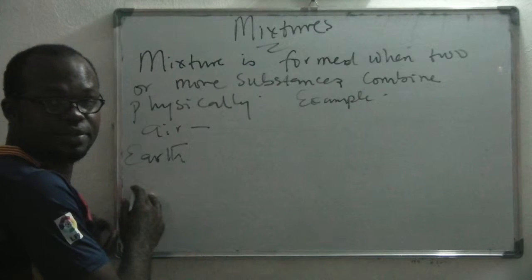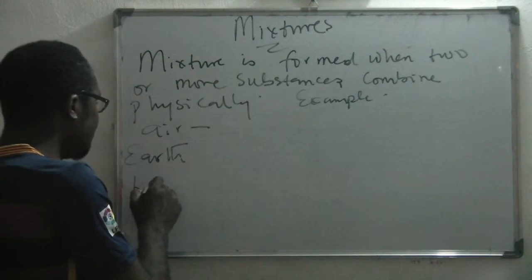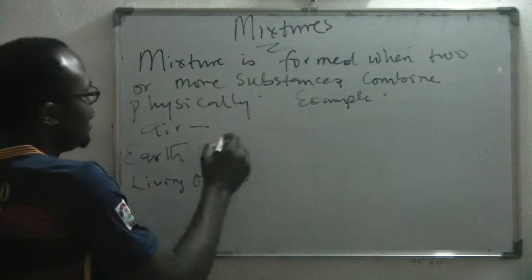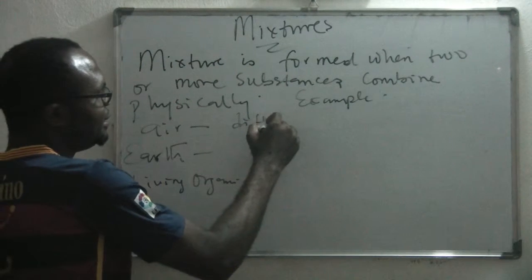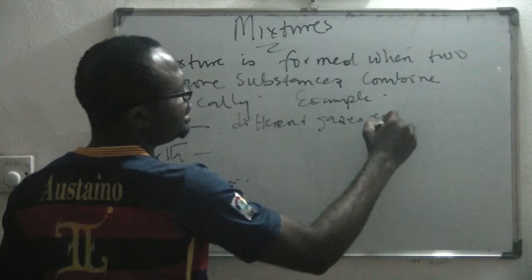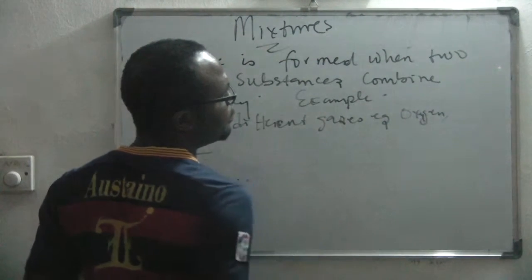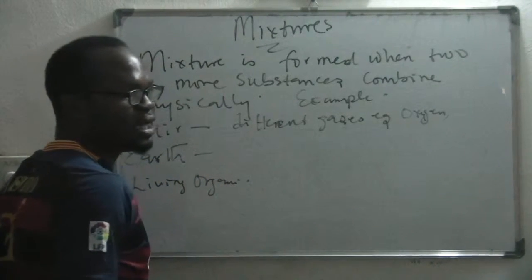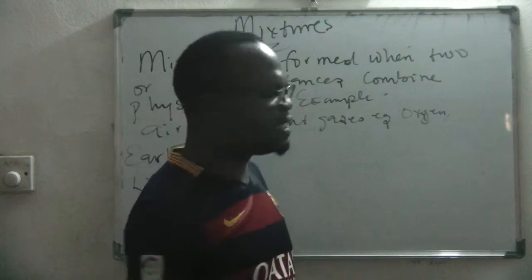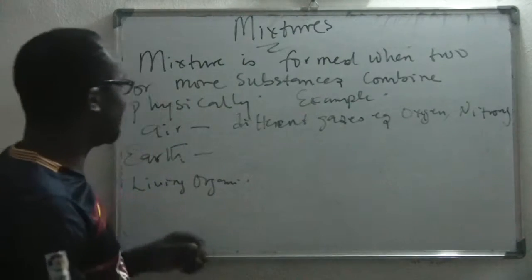Living organisms are mixtures too. So air is made up of different gases, isn't it? E.g. oxygen. What other gas is in air? There's nitrogen, isn't it? There are plenty of other gases that are here.